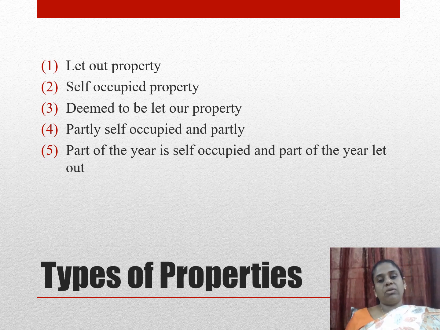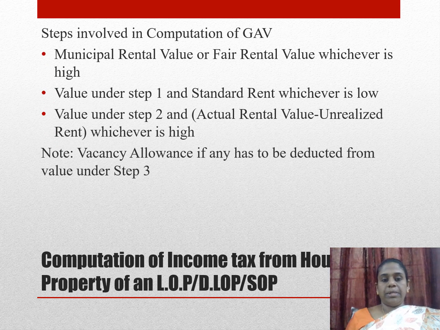There are various types of property. The first one is let out property. Let out means a property which has been given for rent. Self-occupied property is used by us for our own accommodation. Deemed to be let out property is, suppose I have more than two properties, automatically the third property is considered deemed to be let out even though I have not let it out. And partly occupied for a year means six months I use it for my own purpose and six months I let it out. In this scenario, the entire year will be considered as a let out property.